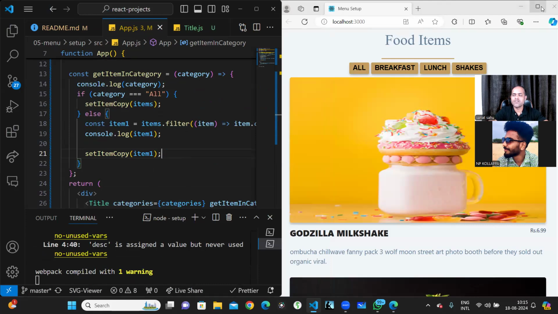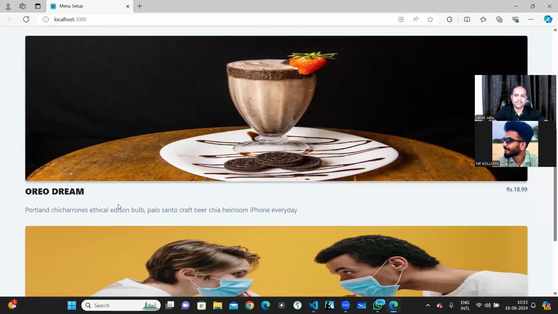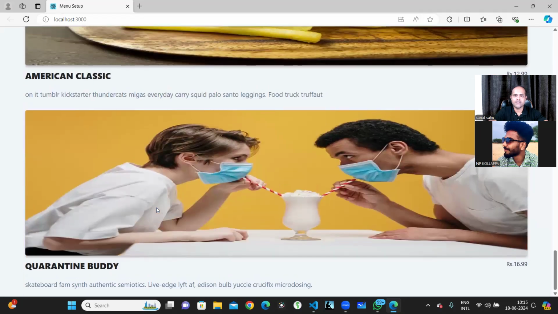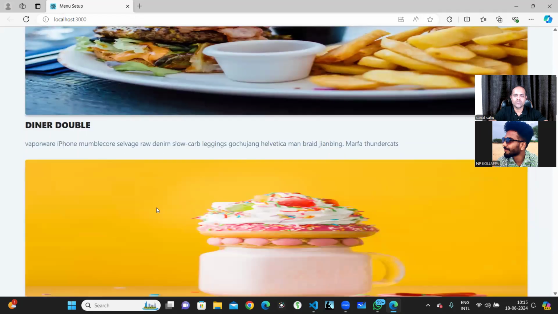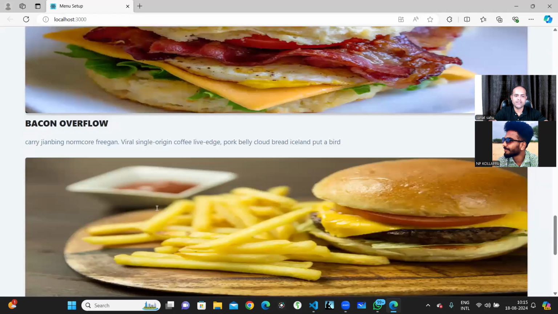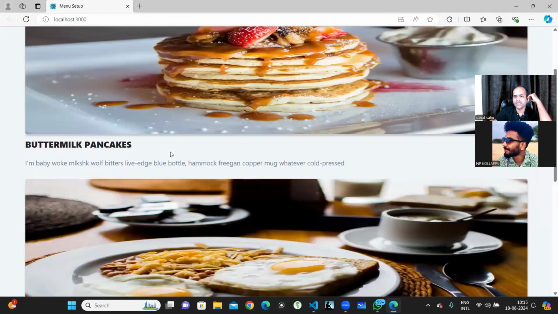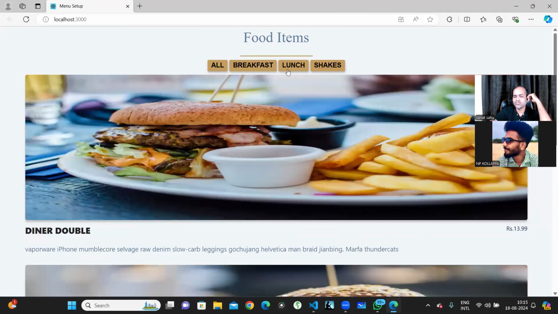When I click on all, I have to see all the items. Now I think the shakes I have created, right? If I click all, I should see all the items. All the items came: 1, 2, 3, 4, 5, 6, 7, 8, and 9. Everything came, right? But now one more thing you can do. When I click on all, this particular button should have some color difference so that you will know that this particular button is active, right? Those things also you can do, and others shouldn't be active. So when I click on breakfast, I see the breakfast items only. When I click on lunch, I can see the lunch items, but we don't know which particular button is active, right? That also we can do.